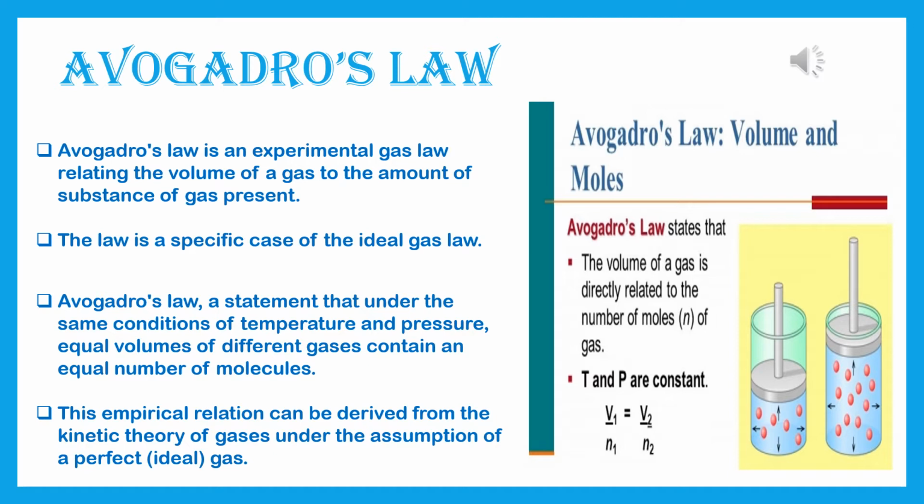And I hope you remember, just now I have discussed Gay-Lussac's law, where I have shown that P1 by T1 is equal to P2 by T2. There volume and n are not changing. But here it's just the opposite. T and P are constant and volume and number of moles are changing. See the diagram, you will understand that volumes are changing.